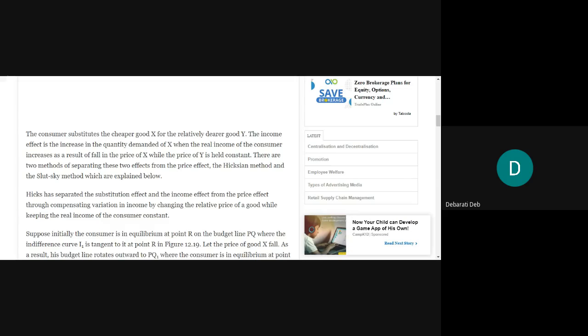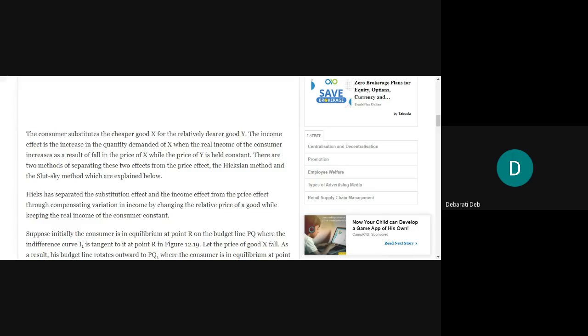That's why he will have more amount in his hand to spend. So this income effect is exactly that increase in the quantity demanded of X when the real income of the consumer increases as a result of the fall in the price of X while the price of Y is held constant. Okay, income effect is what? It is exactly the change in quantity demanded of X when the real income of the consumer will increase because the price of X has fallen and price of Y is constant. It is not changing.